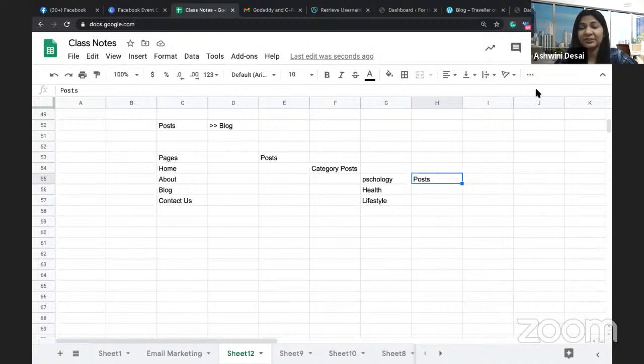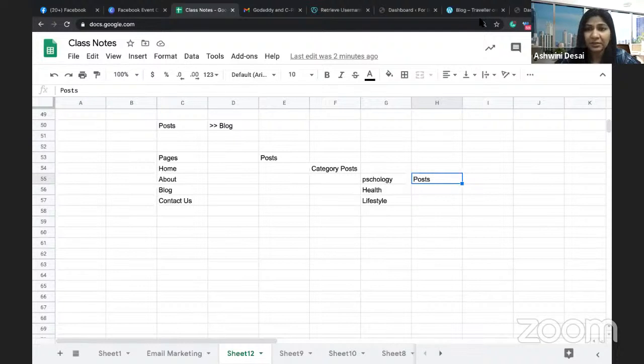You will not be able to buy the domain at all. Sorry, you will not be able to market it at all. How will you talk to people? Correct? And why do we buy hosting space? The domain name is there, but where am I going to store all this content? That is why we require a hosting space. So I hope I'm clear why we require a domain name and why we require hosting space.